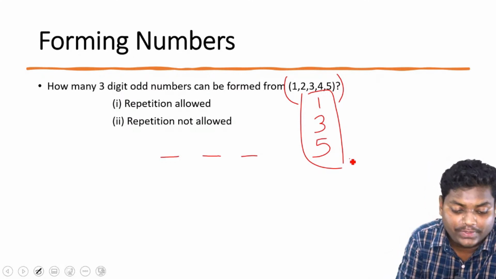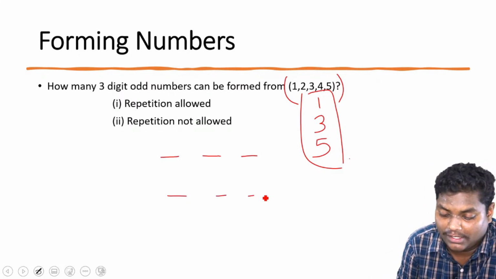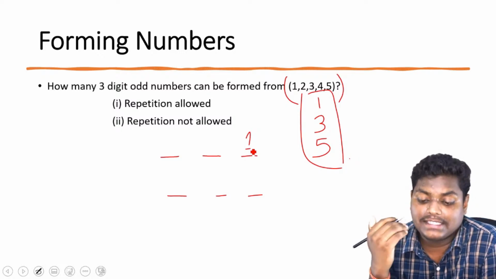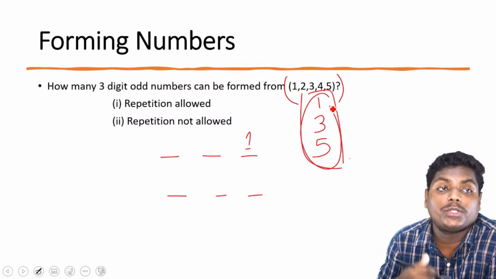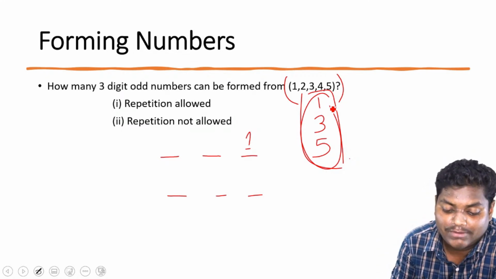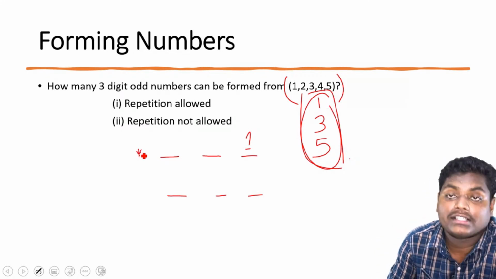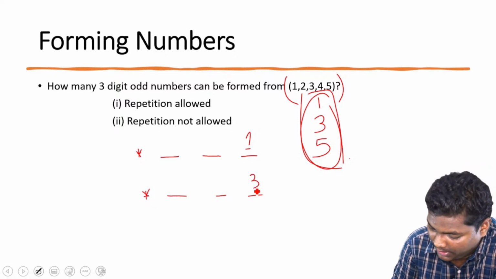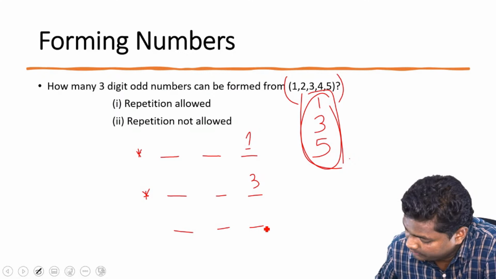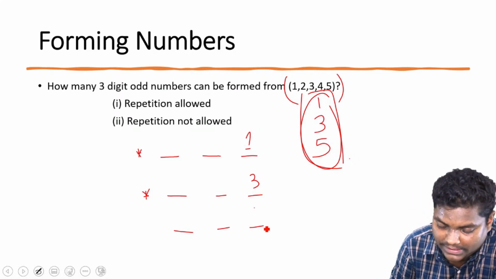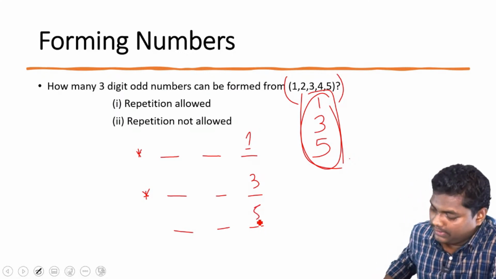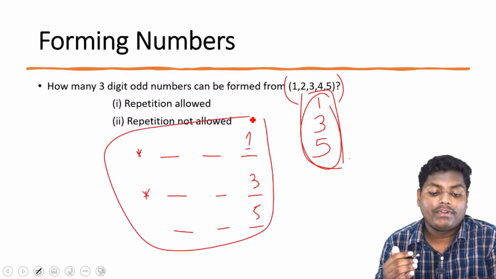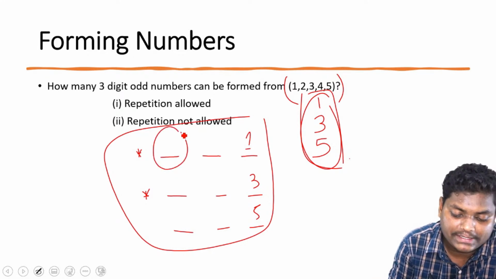So we can have 3 cases for the unit place. Now what is an odd number? When the unit place has a number which is not divisible by 2, it will be an odd number. So we can have a scenario where the unit place is 1, a scenario where the unit place is 3, and a scenario where the unit place is 5. Now, in these two other places,